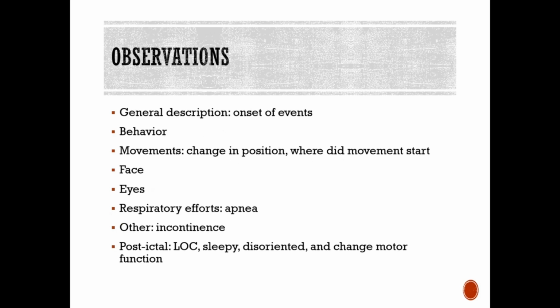So now, when a child is having a seizure or seizure-like activity, what do we need to observe for? We're going to describe the onset of events, noting their behavior, changes in facial expressions. Are they crying? Is there any movement, activity? What's the position of their eyes, their head, body, extremities? Is this occurring unilaterally or bilaterally? Is there any posturing? And at the time of onset, were there any precipitating factors? Did they just take a medication? Was there an illness? Stressors?